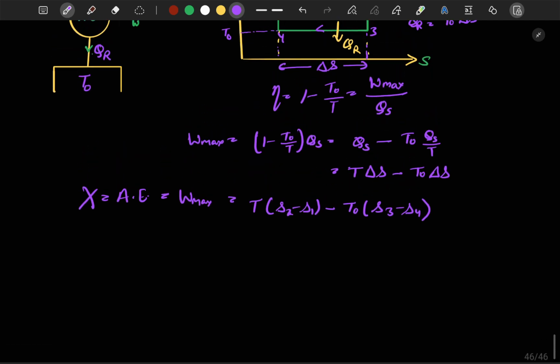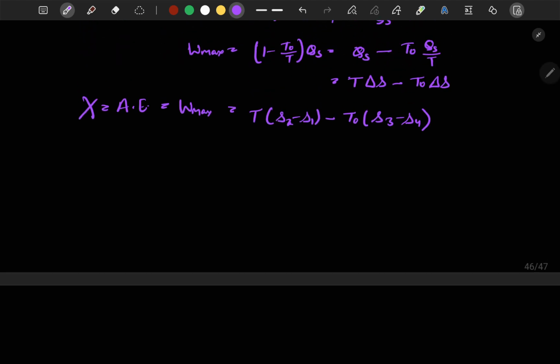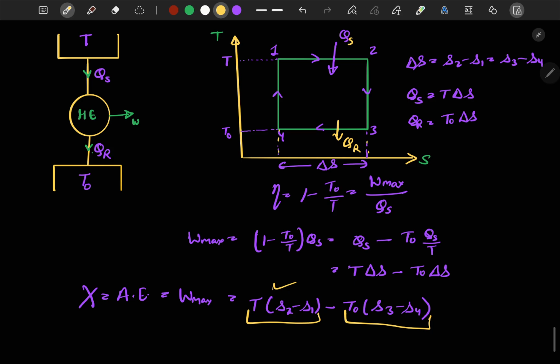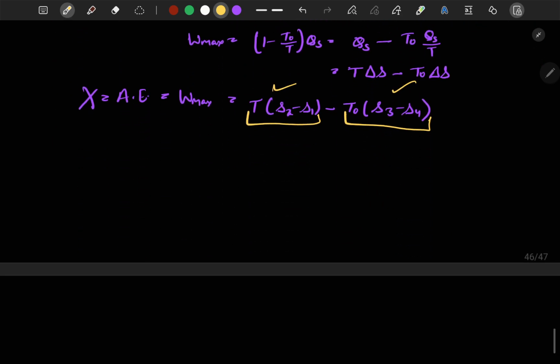We can also reduce it further. Since I already said that these both are equal, I can directly write it as T minus T naught times delta S. Even if we don't write it like this, from here we can directly see that our QS value is T delta S, which is this, and QR is T naught delta S. So here we get that this available energy will be equal to QS minus QR.